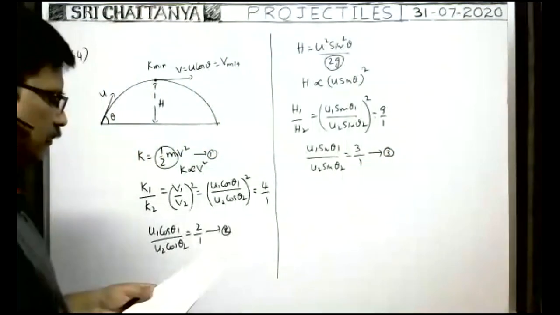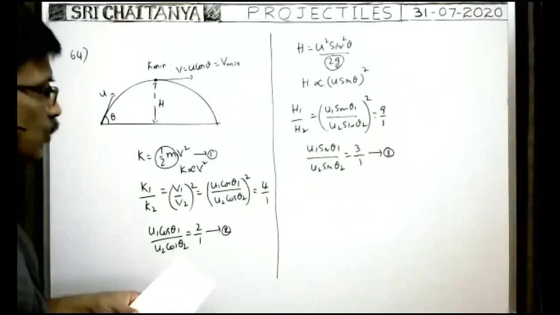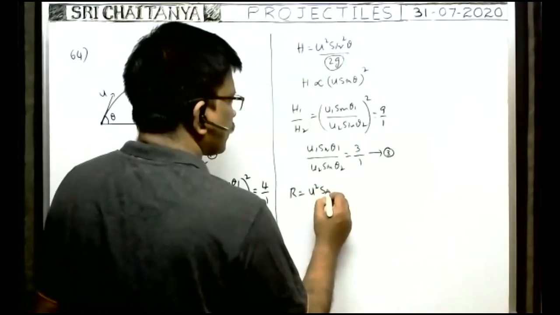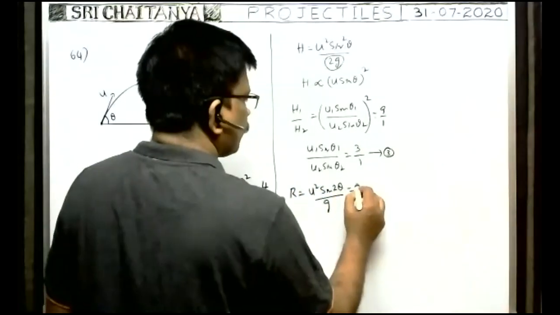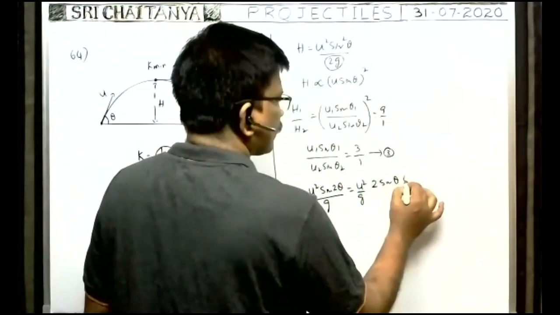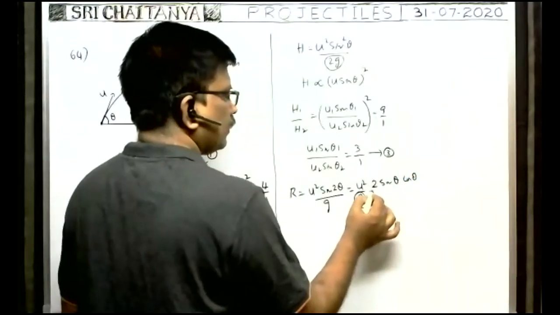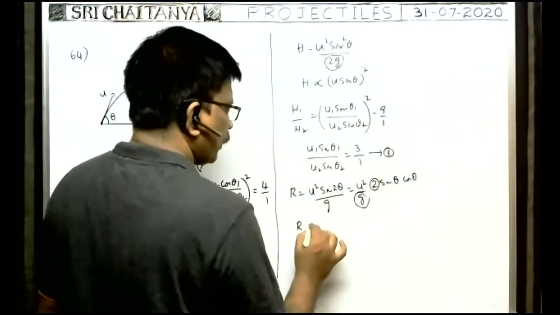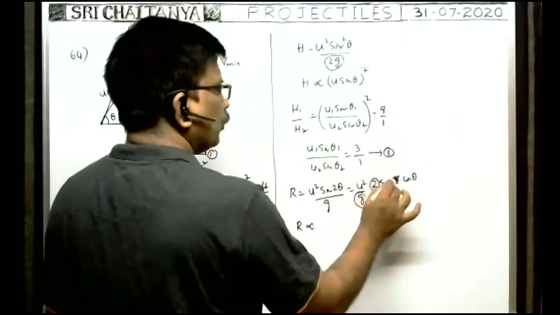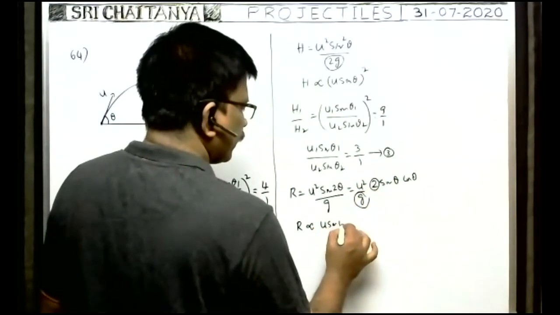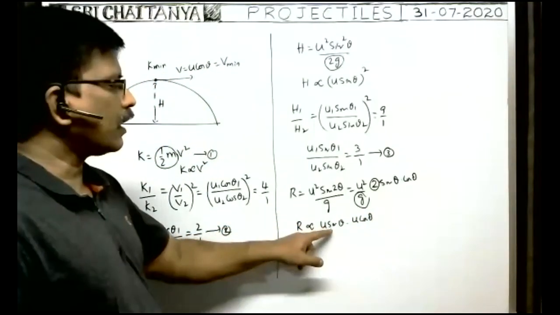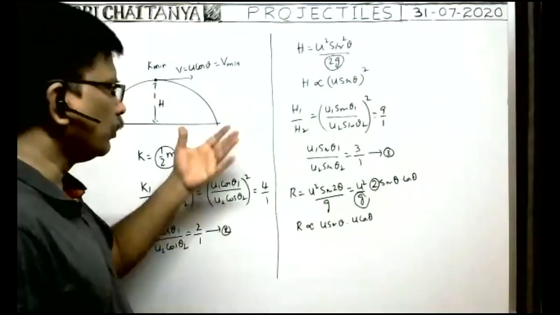From 2 and 3, we can find the ratio of ranges. The range of the oblique projectile, the general formula, is u square sin 2 theta by g. That is u square by g into sin 2 theta, which means 2 sin theta cos theta we can write. Here g is constant, 2 is constant. That's why R is proportional to u square sin theta cos theta, meaning u sin theta into u cos theta. Here range is directly proportional to the vertical component of velocity into the horizontal component of velocity in both cases.